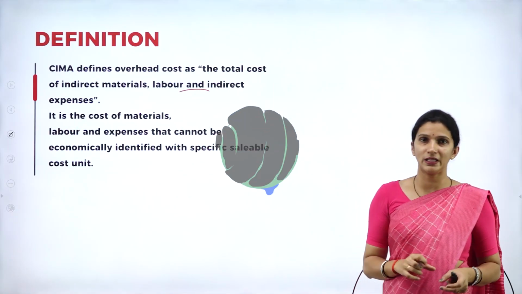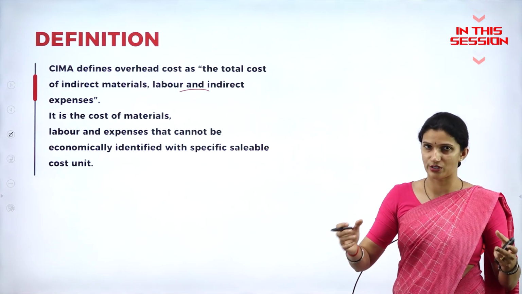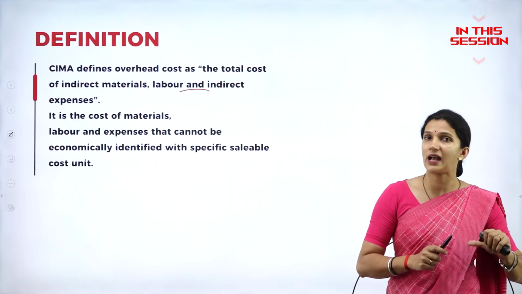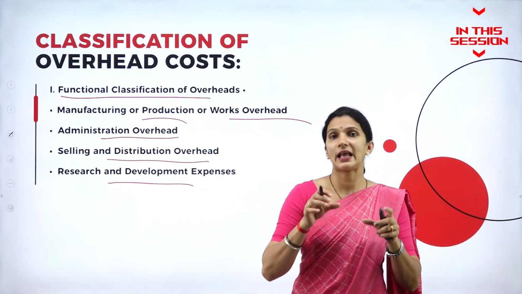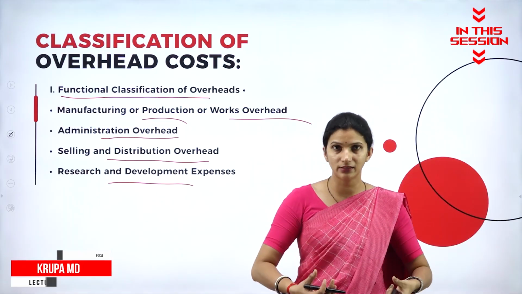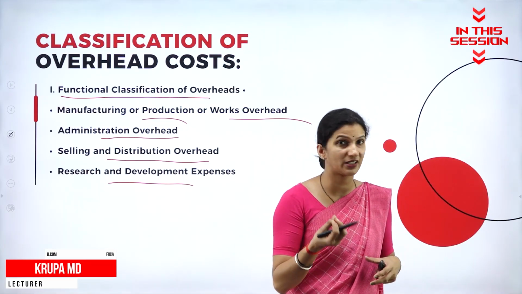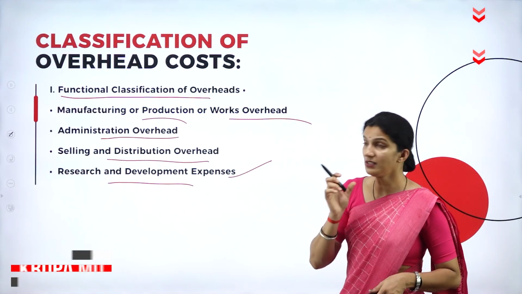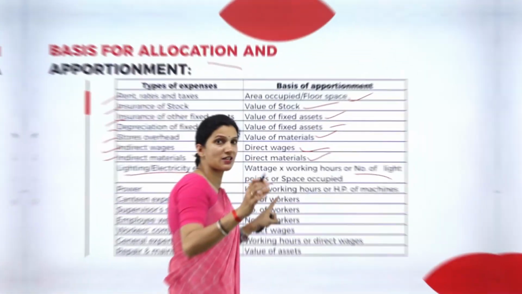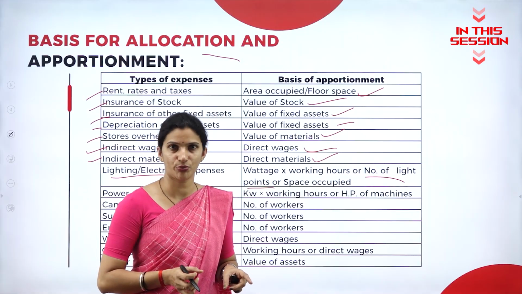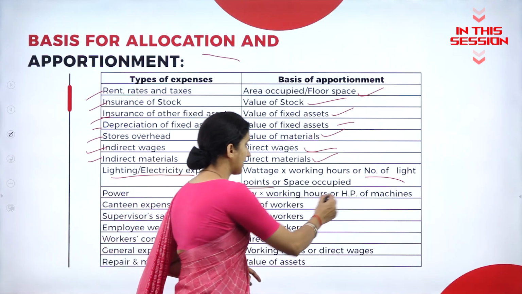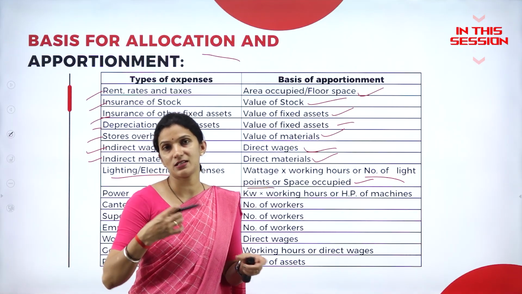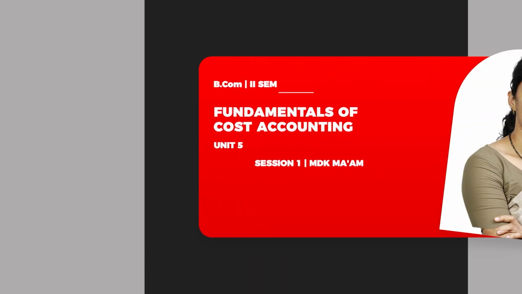The overhead, simply, is all the indirect cost, which includes your indirect material cost, indirect labor cost and indirect expenses. Any indirect cost which is incurred or paid for doing any research or development work is classified as research and development expenses. Suppose the number of light points is not given in your question, then we can take the space occupied by each department as a basis of allocation.